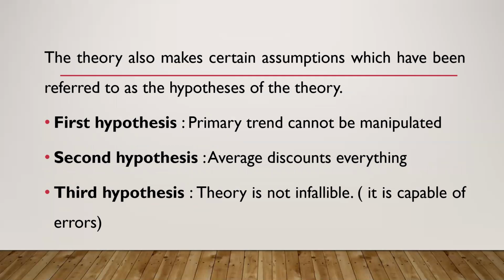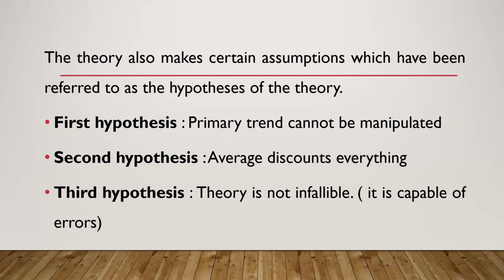Now there are certain assumptions for this theory, which is also referred to as hypothesis. The first one is primary trend cannot be manipulated. They're saying that whatever is the primary trend in the market, whether it's an upward trend or a downward trend, it cannot be changed or influenced by the activities of an individual or a single firm or a group of people. What is the trend? That will persist no matter what your individual decision is.